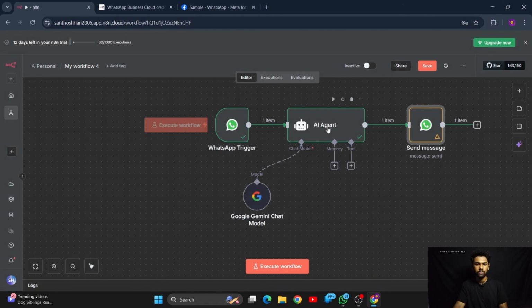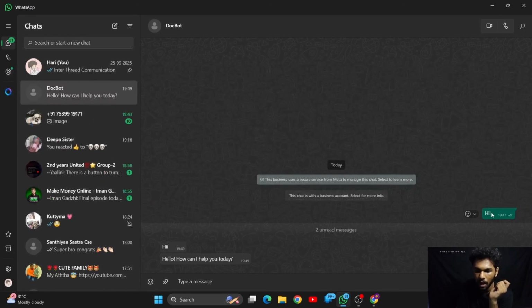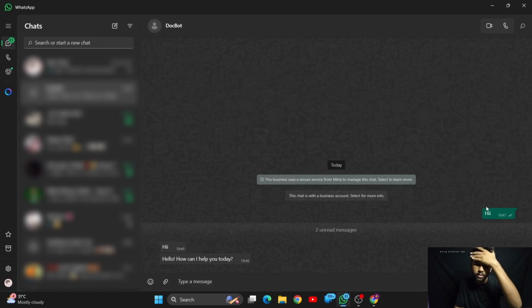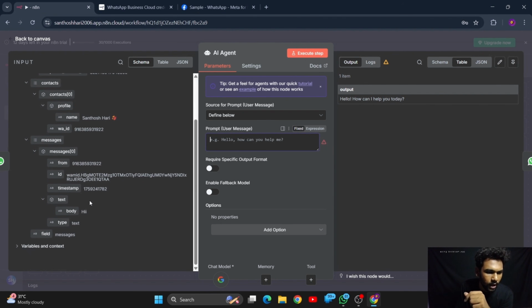Let me go back. Let's open this AI agent. So the prompt user message is hi by default, which we have given. What is the prompt user message? The message that we have sent here. So we have explicitly defined the message as hi. But now the user's actual message should be given to the AI as input. The message that we have got from the user is this body. In the body we have hi, right? And that is what should be pasted here.